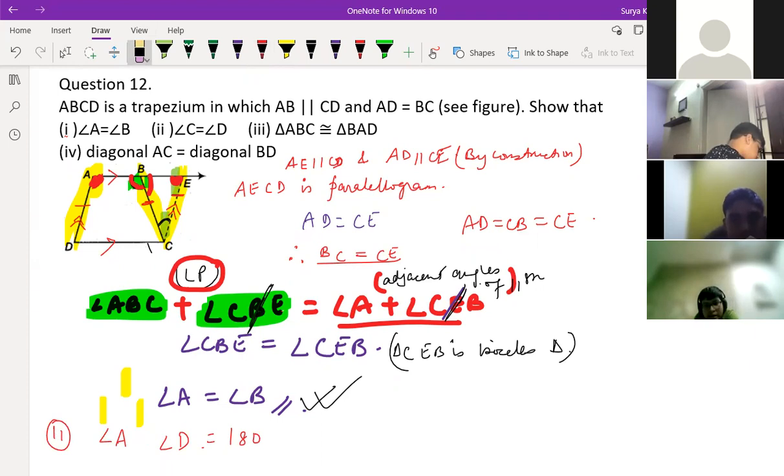Okay, angle A plus angle D is equal to 180 degrees. Again, angle B plus angle C is also equal to 180 degrees. Angle B plus angle C is equal to 180 degrees, right?